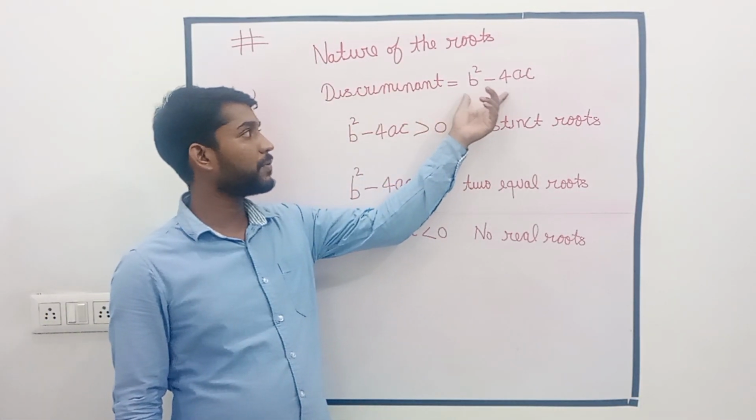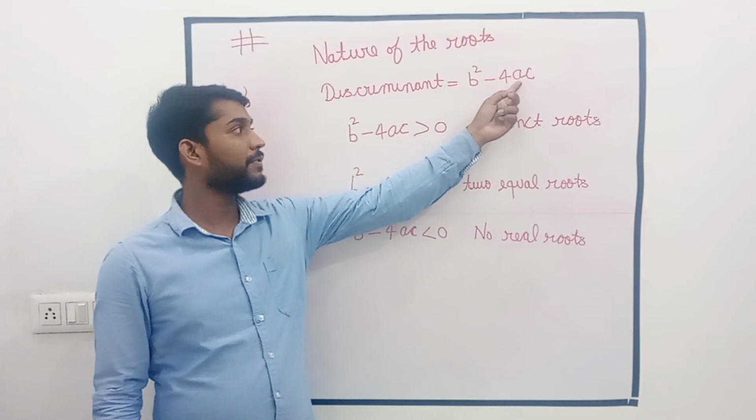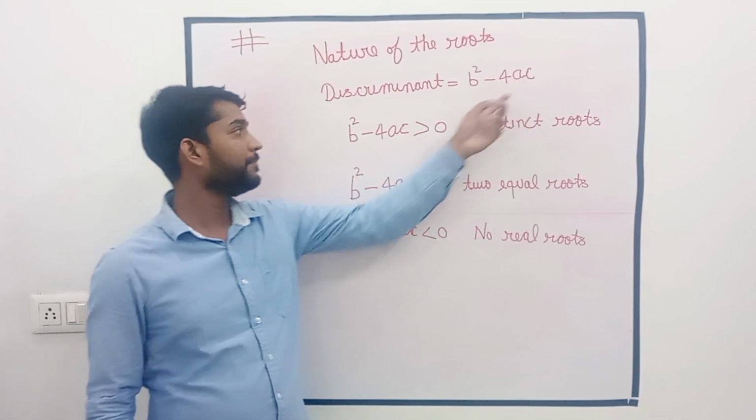The discriminant is b square minus 4ac. B is the coefficient of x, a is the coefficient of x square, and c is the constant term.